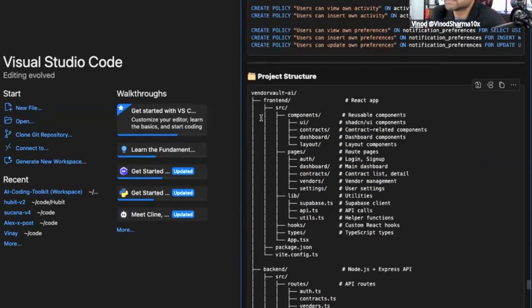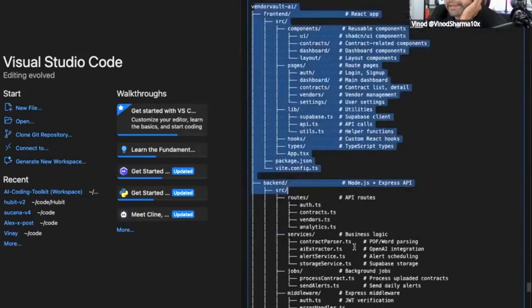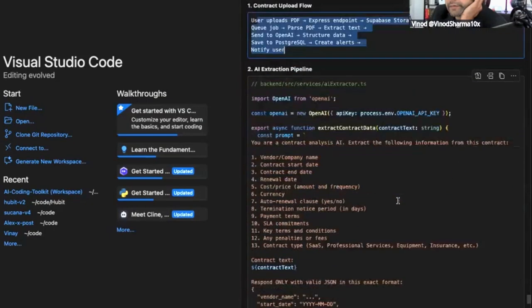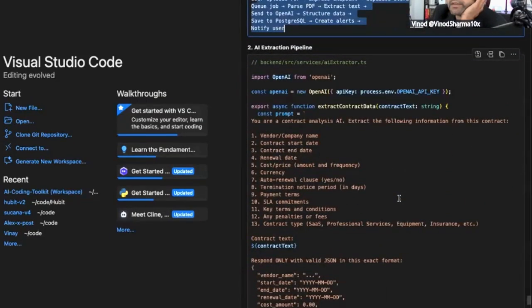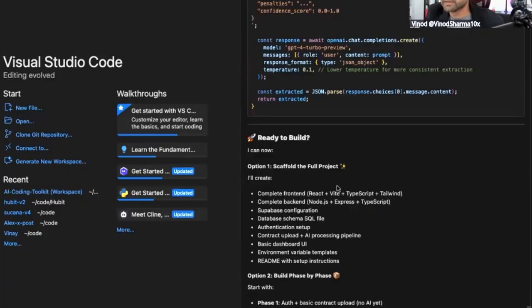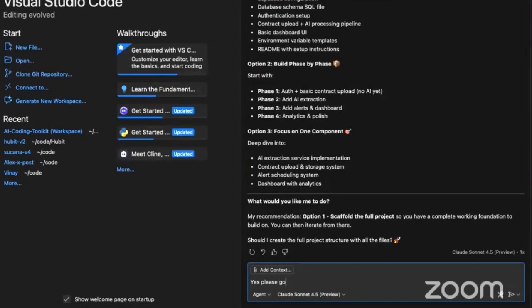And this is still in ideation. You will say yes, and then it will create everything. So the structure would be Vendor Vault AI, front end, back end, user upload PDF, and then AI extraction. All right, ready to build? Yes, please go ahead.